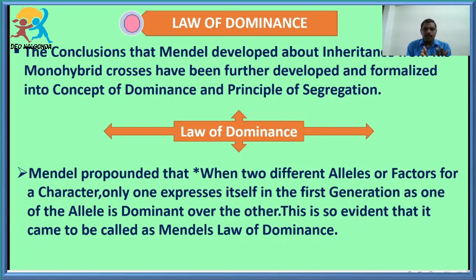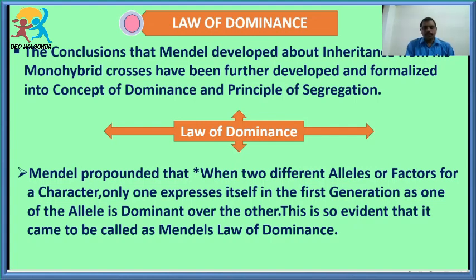from each parent there are two alleles, and from each parent one gamete is formed. When these two alleles cross in the F1 generation, the heterozygous offspring will be produced, and in that heterozygous one, one factor is always dominating the other. This is commonly called the law of dominance, and the other factor is always recessive.